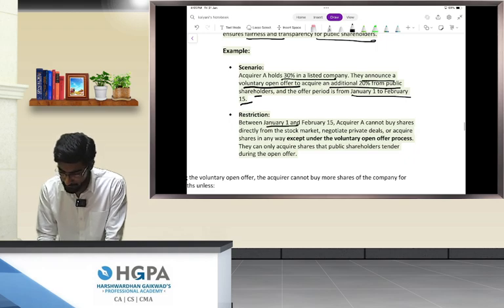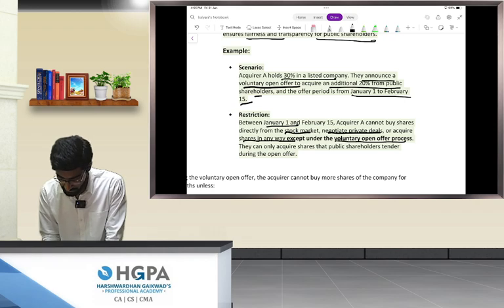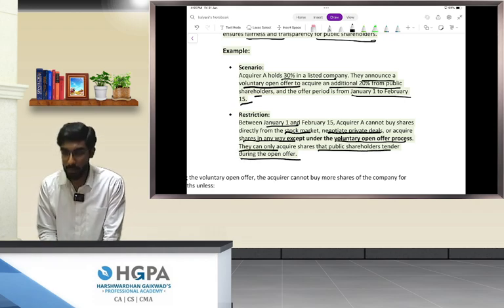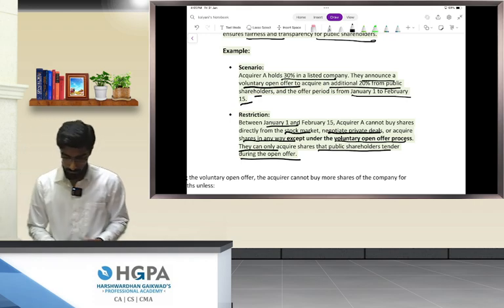Between Jan 1 and Feb 15, acquirer A cannot buy shares directly from the stock market, negotiate private deals, or acquire shares in any way except under the voluntary open offer process. They can only acquire shares that public shareholders tender during the open offer. Are we clear till here?